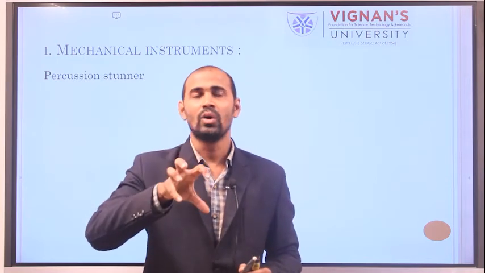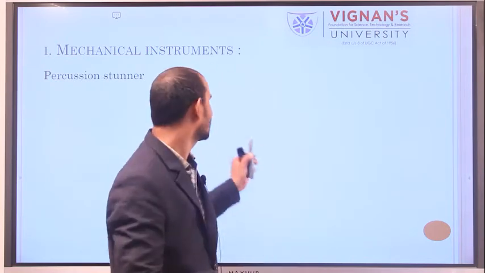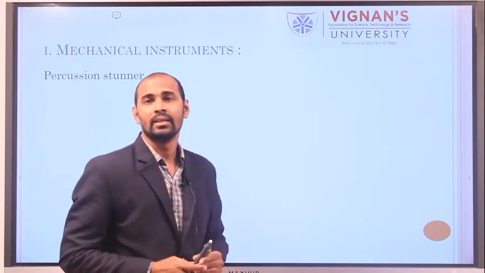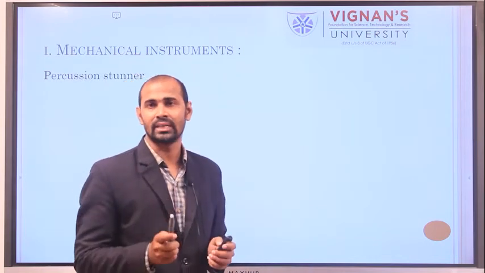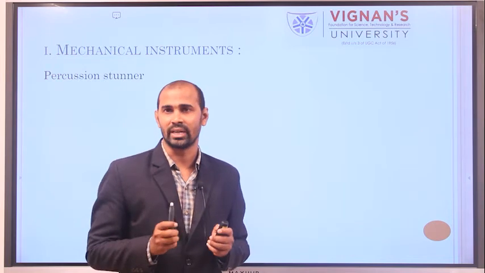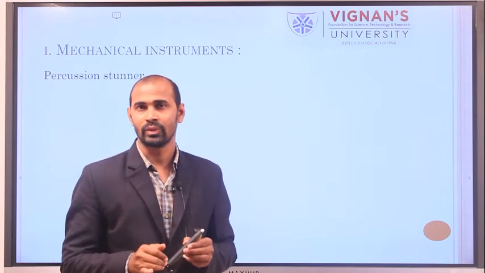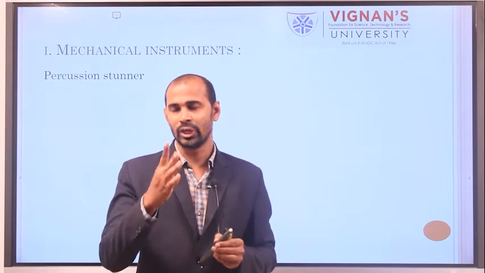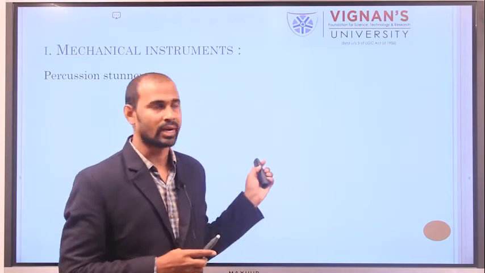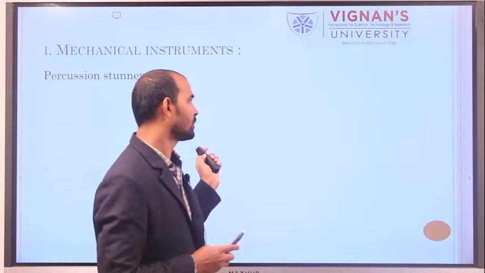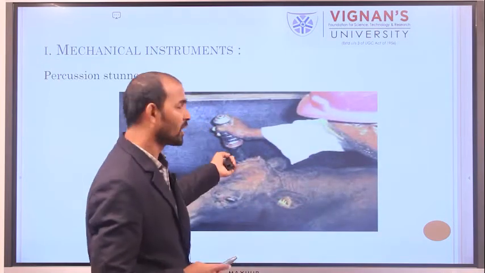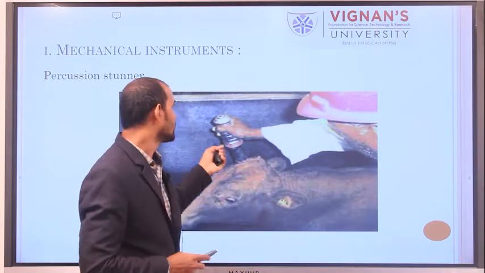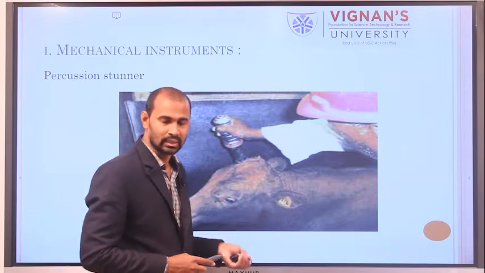These precision stunners are generally used for stunning ruminants; cattle, goat and sheep are generally stunned using this precision stunner. This is a pictorial representation of how the precision stunner works.